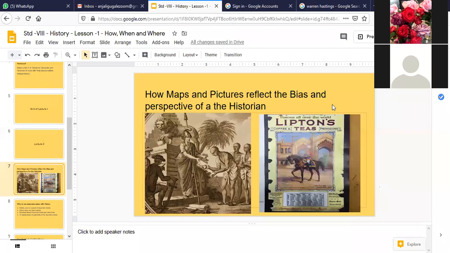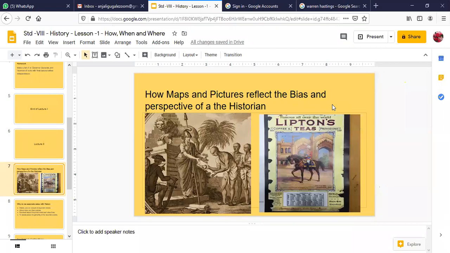And James Renell is showing it in this manner because he felt that if you want to dominate and control this country, you have to make a map of it. How much is their extent, how much information do they have. To make it, we need their information, their traditional books, we should have knowledge about them. We should be aware about what kind of culture they have. I hope it is clear to you now.